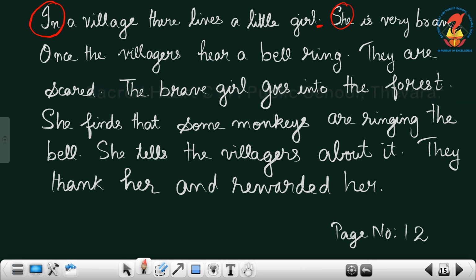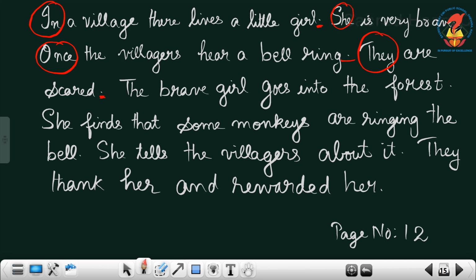Once the villagers hear a bell ring, so once, O capital, the villagers hear a bell ring, full stop. They are scared. Of course, T should start with a capital letter. They are scared, and there should be a full stop here.